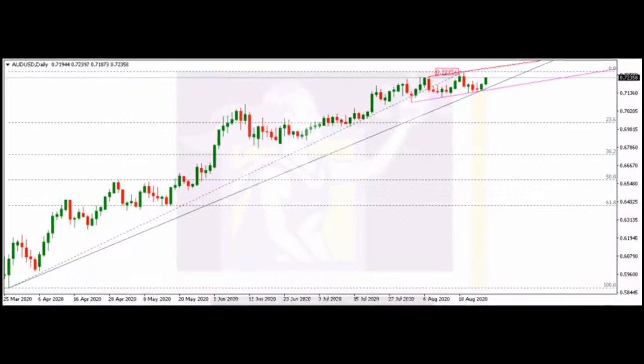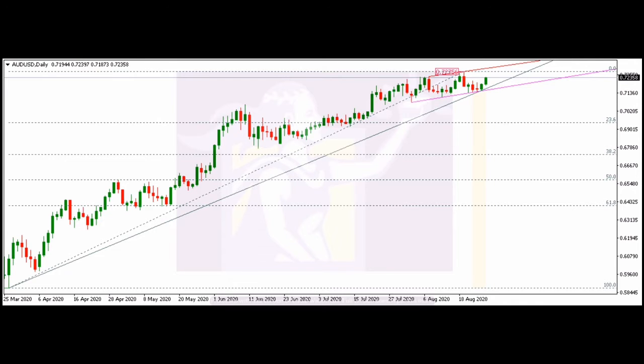We're going to be starting with the Aussie USD. The Australian dollar inched higher against the US dollar on Thursday, increasing the price of the AUD USD pair to more than 0.7200 ahead of the release of Michigan Consumer Sentiment Index news. The technical bias remained bullish because the price of the AUD USD printed a higher high in the recent upside move. Now, the Aussie USD is currently trading around the 72.35 mark.